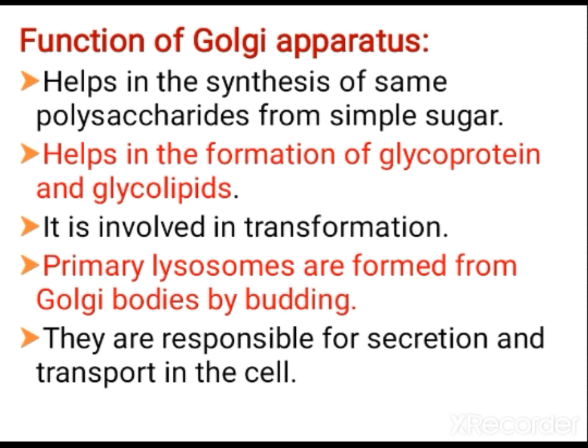In the case of functions of Golgi apparatus, it is useful in the synthesis of polysaccharides from simple sugars, and it helps in the formation of glycoproteins and glycolipids. It is mainly involved in transformation. The primary lysosomes are formed from Golgi apparatus by budding. This is also responsible for secretion and transport in the cell.